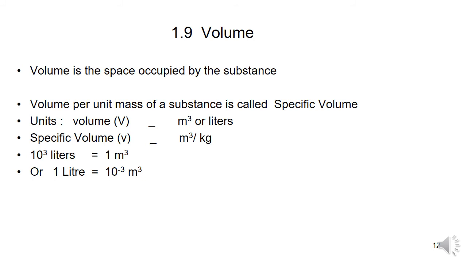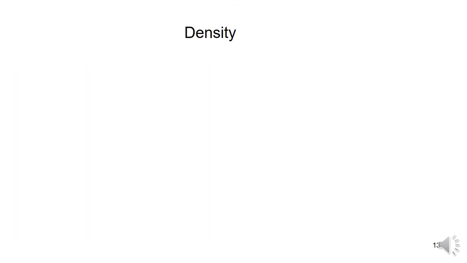The specific volume is nothing but the volume per unit mass. Volume per unit mass of the substance is called the specific volume. Specific volume is denoted with small v, and small v is equal to volume divided by mass. The SI units: volume is meter cube, mass is kg, so meter cube divided by kg. 1 meter cube is equal to 10 to the power of 3 liters, or 1 liter is equal to 10 to the power of minus 3 meter cube.